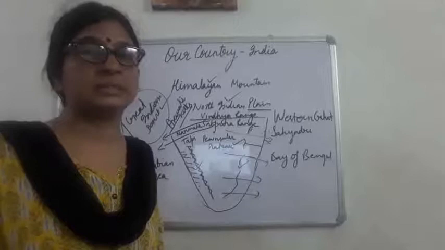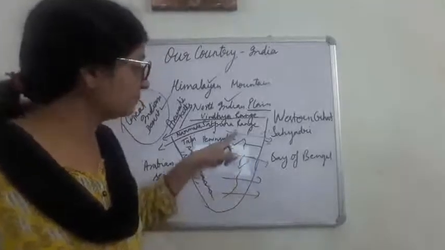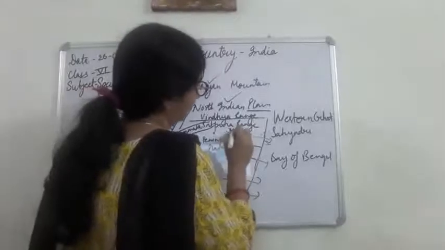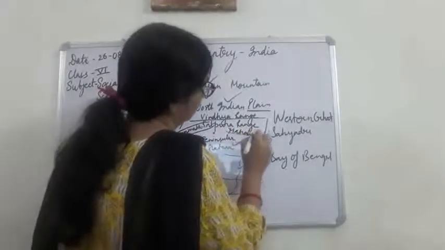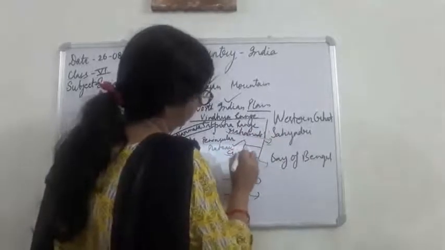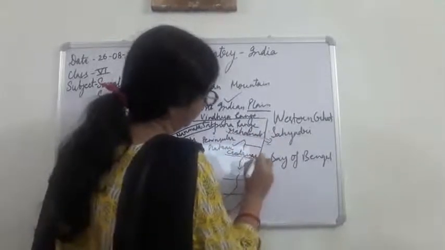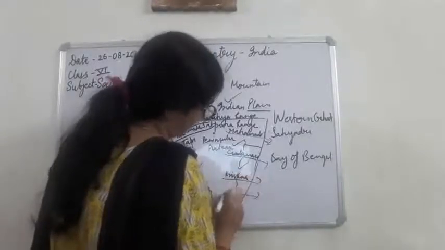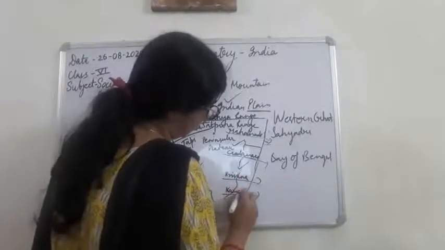So we see that when these Mahanadi, Godavari, I am writing down the names: Mahanadi, Godavari, Krishna, Kaveri.